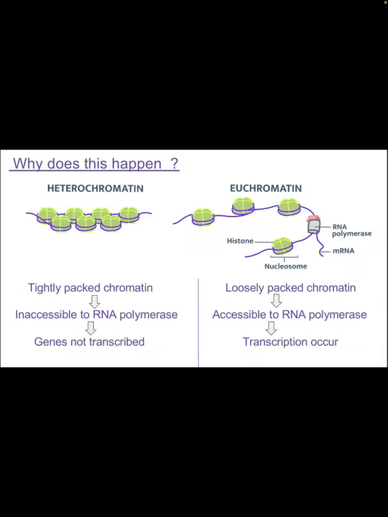Why does this happen? When a gene is present in euchromatin, it is functioning normally, and when it is translocated to a region in or near heterochromatin, its function ceases slightly. Because heterochromatin is tightly packed chromatin, which is inaccessible to RNA polymerase, and hence genes are not transcribed. Whereas euchromatin is loosely packed chromatin and is accessible to RNA polymerase, and hence transcription occurs.